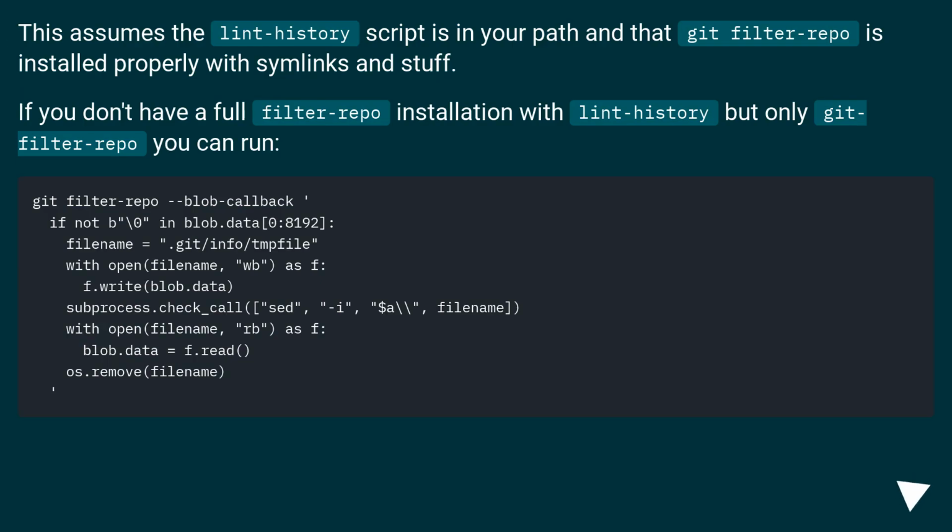This assumes the lint-history script is in your path and that git filter-repo is installed properly with symlinks and stuff. If you don't have a full filter-repo installation with lint-history, but only git filter-repo, you can run,